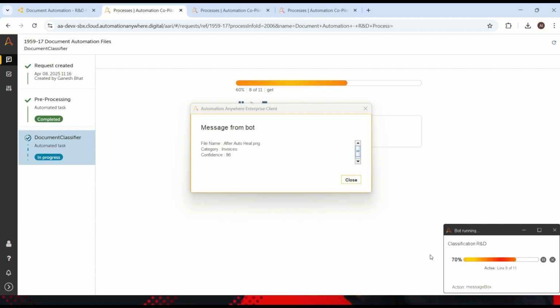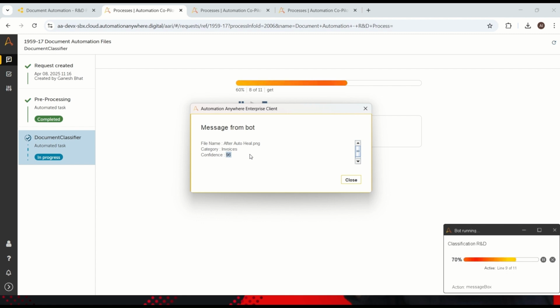Our bot has classified this document as invoice and the confidence level is 96 percent, right? So like this you can improve your classification method without going back to the development stage. This is what a lot of developers will miss in their development stage: auto healing technology for the classification method.